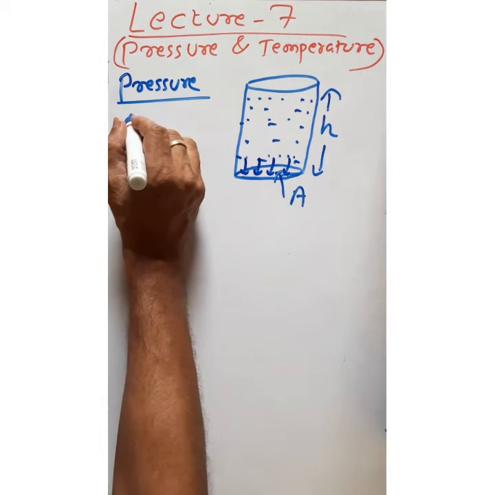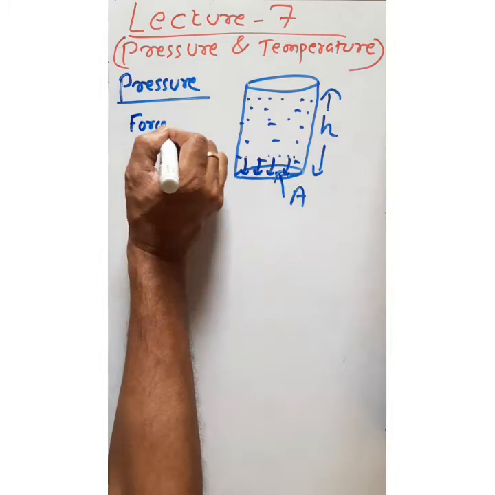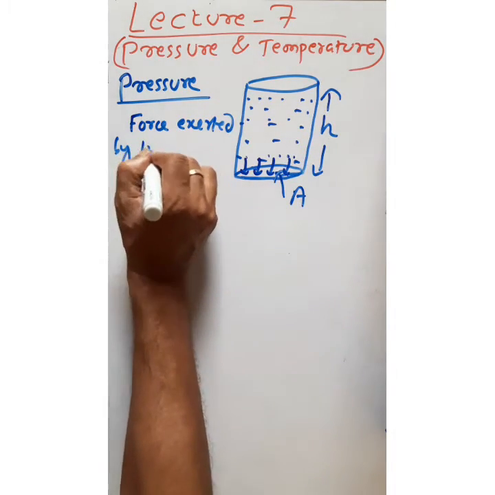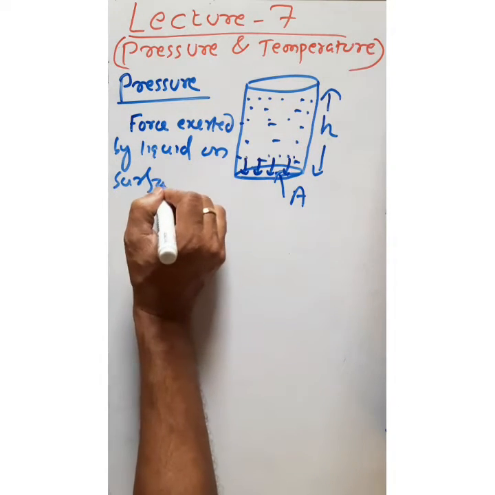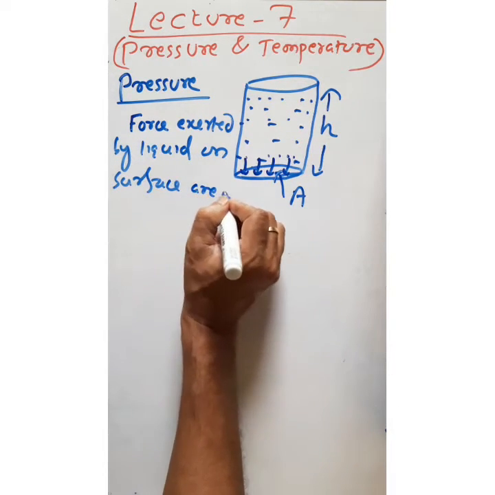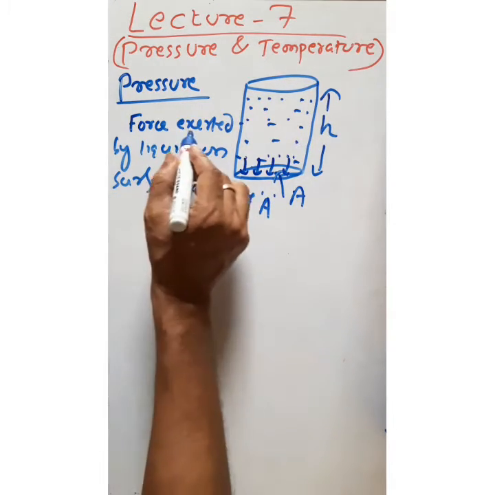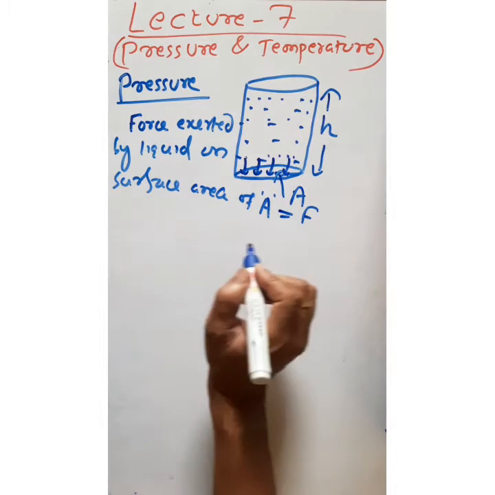Now let's say the force exerted by the liquid on a surface area of A is equal to F.